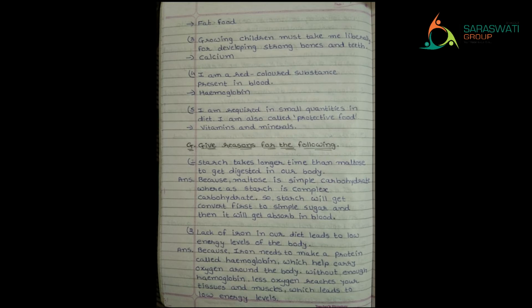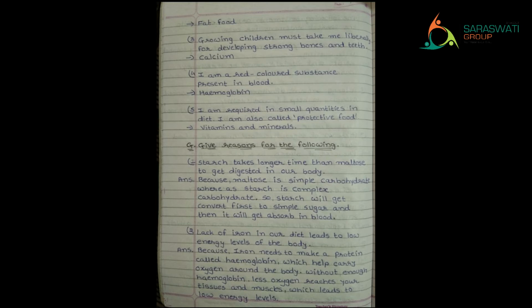So starch will first get converted to simple sugar and then it will get absorbed in the blood. Simple carbohydrate means sugar, right? But starch is not sugar. It has to get converted into sugar. So first starch will convert into sugar and then it will be absorbed by the blood. So it will take longer time, right?